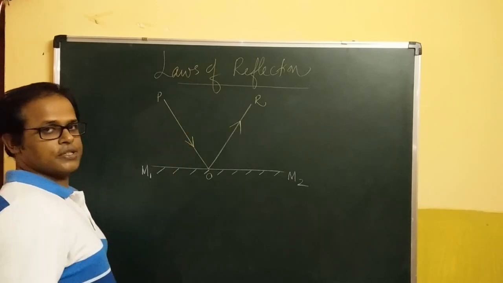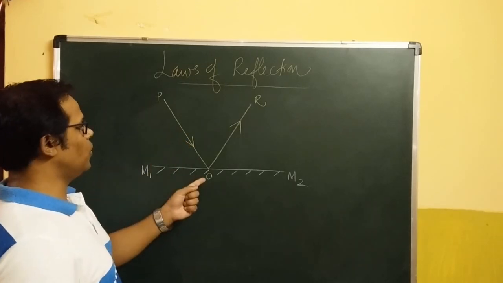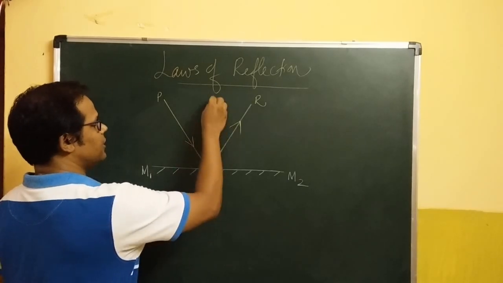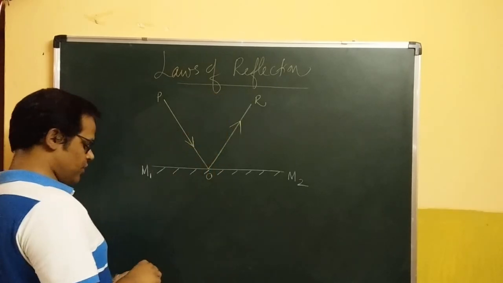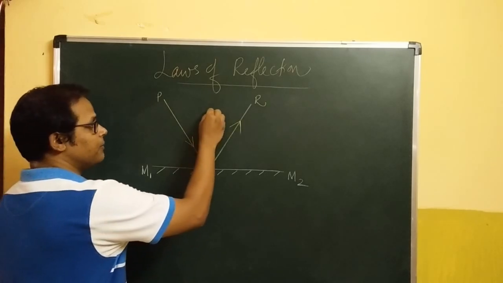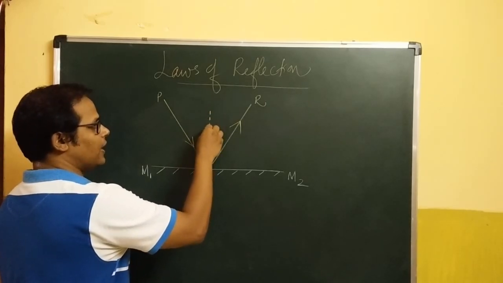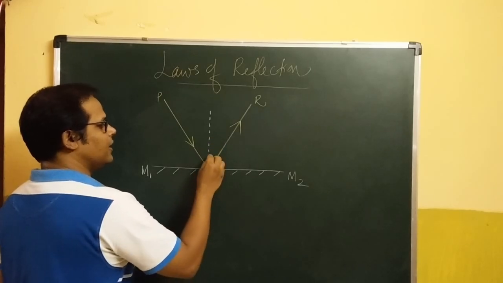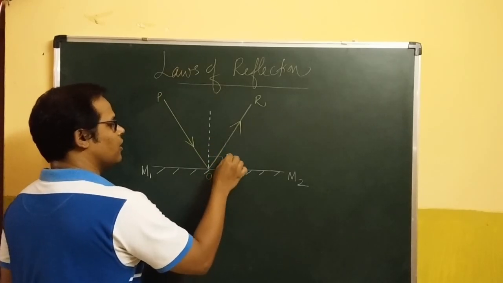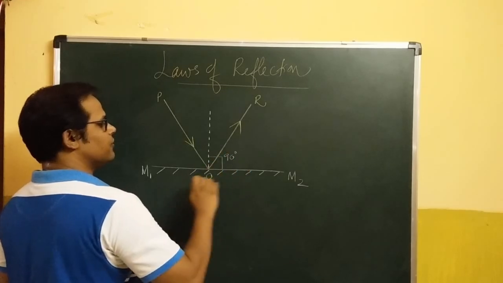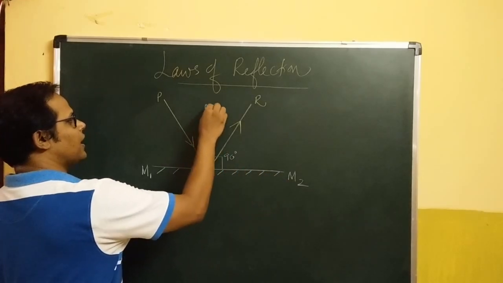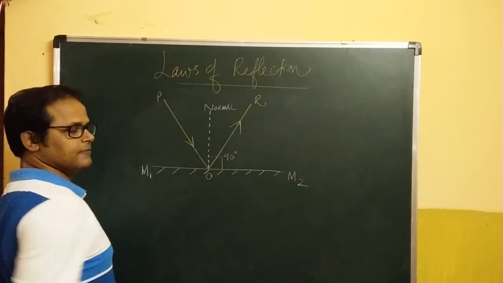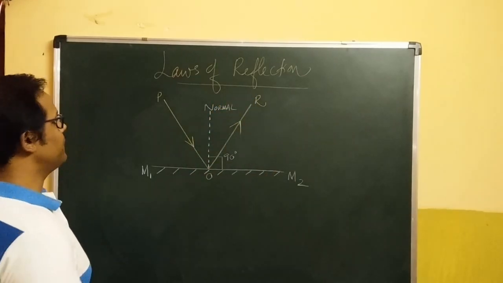Be careful about these directions: P, O, then O to R. You can see there's a large angle created between them. So as to differentiate between this angle between PO and RO, we draw an imaginary dotted line which makes an angle of 90 degrees with the surface of the mirror. Such a line is called normal. What do we call it? Normal. Is that clear? Right.